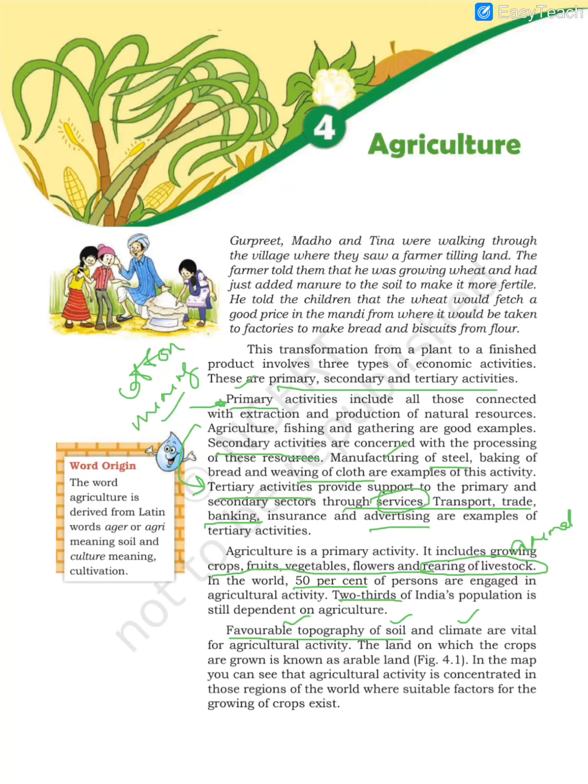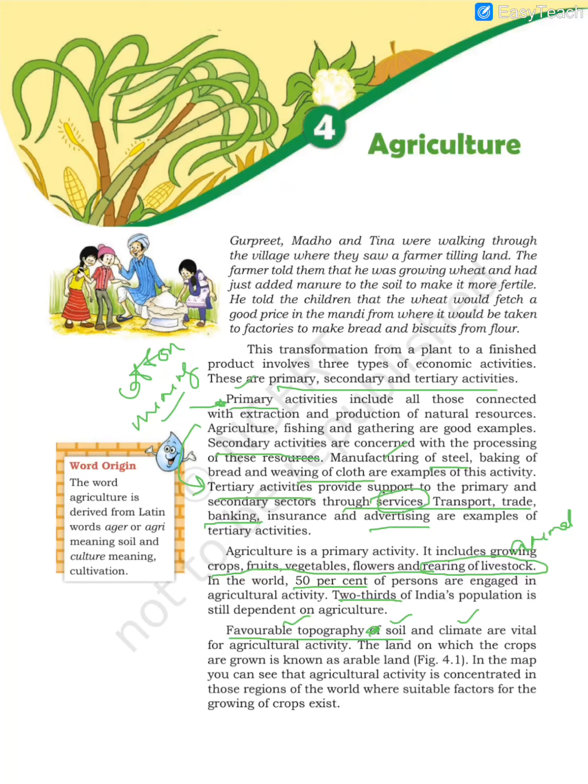Land should be good, it should be plain land. Then very fertile soils, and the climate also favorable. Like you have all the seasons, the temperature should be not too cold, not too hot. All these three things exist in India, and if they exist in any other place in the world, that place would be doing agriculture. So the three factors which determine the distribution of agriculture are favorable topography.